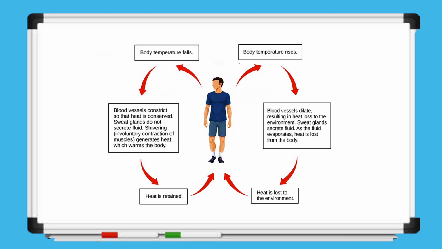In cold conditions, heat is conserved through constricted vessels, reduced sweat secretion, and shivering, whereas in hot conditions, heat is lost via dilated vessels and evaporative cooling from sweat. This combination of physiological and behavioral responses allows mammals to maintain a stable core temperature essential for enzyme function and overall metabolic efficiency.